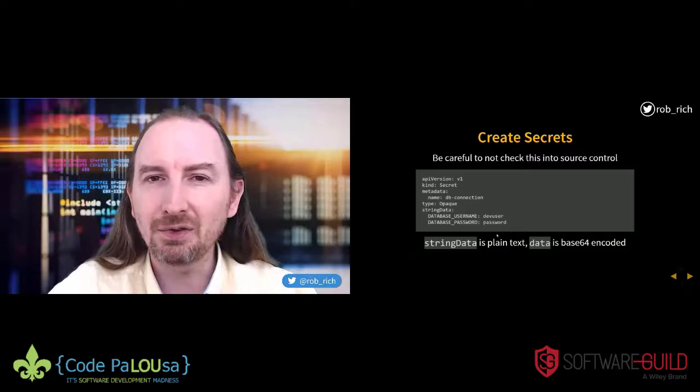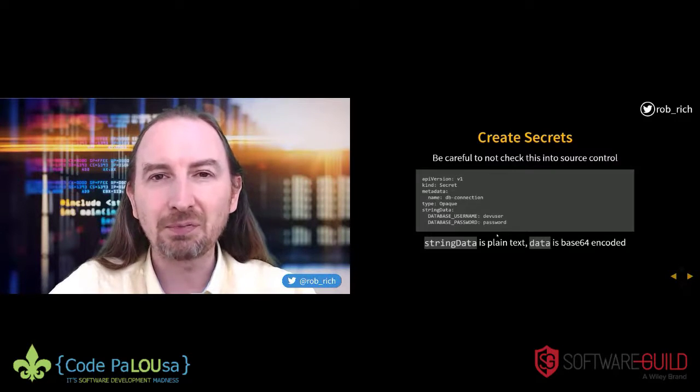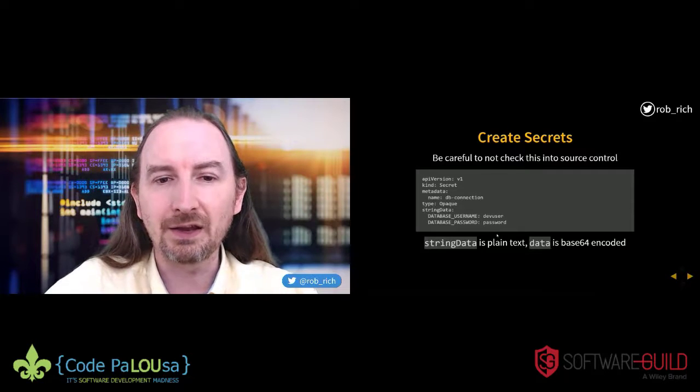Now maybe I only check in the dev safe secrets, but probably I'm going to specify API keys and tokens and those types of things. And so having them as a YAML file like this is pretty dangerous. Instead of specifying it as a YAML file, you can specify it on the command line as a secret this way. So I'm creating a secret called DB connection, and now I'm specifying my name, my keys and values for all the keys and values that I would like to be part of the secret.